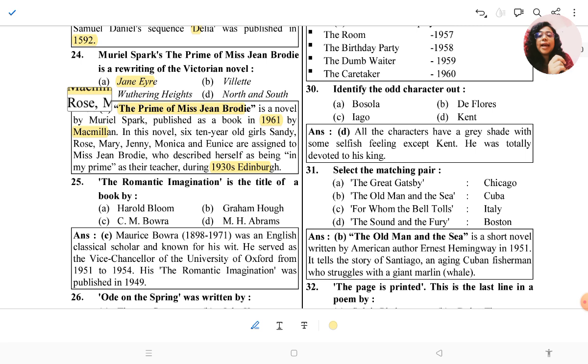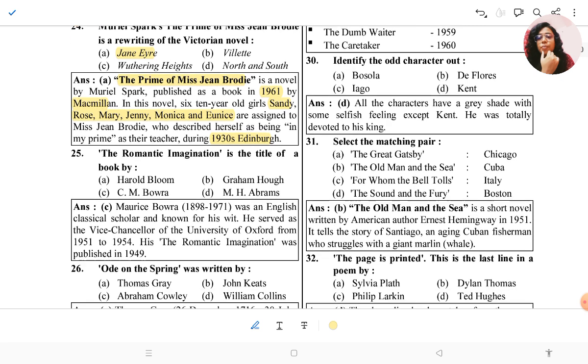Please remember the characters' names. Sometimes they ask you to pick the odd one out, which is Sandy. Sandy is most important. Sandy, Rosie, Mary, Jenny, Monica, and Eunice. Sandy is the conspirator, you can say also.